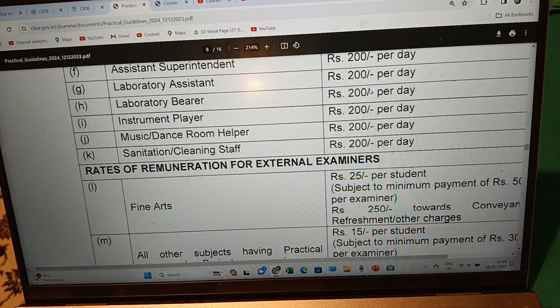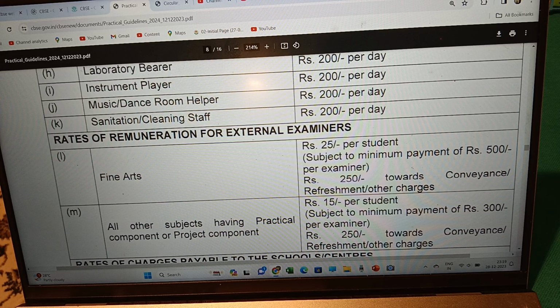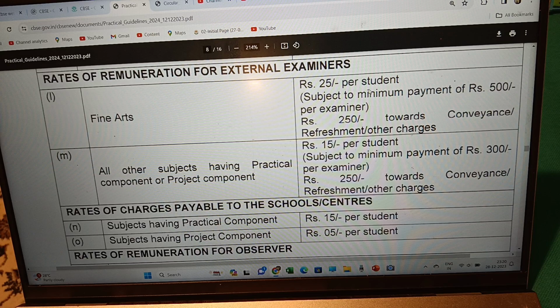And the rate of remuneration for external examiner is rupees 25 per student, subject to a minimum payment of rupees 300 per examiner. So rupees 250 towards conveyance, refreshment and other charges. So 15 per student, and minimum it should be 300. Suppose there are very few students, anyway, minimum 300 should be there. And the conveyance and refreshment charges will be 250.